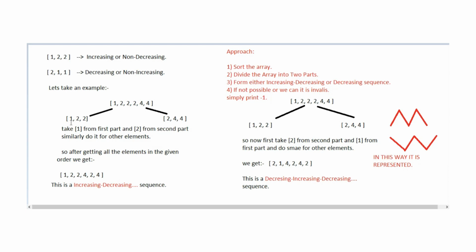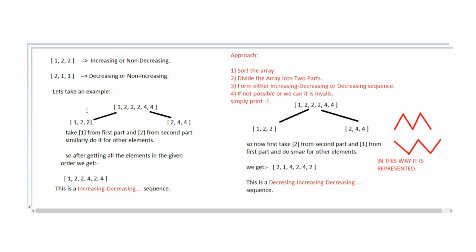As we know, when we take one element from the first part and similarly one element from the second part, and do this consecutively, we only get an increasing, decreasing graph. But there might be a possibility that sometimes an increasing, decreasing graph will not be formed successfully. So we need to check for decreasing, increasing as well. As the array is already sorted, when we apply this technique, we only get the increasing, decreasing type or an invalid answer.